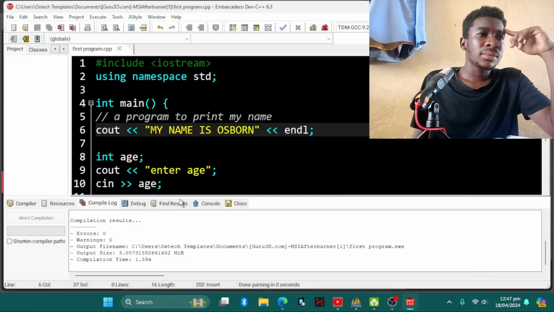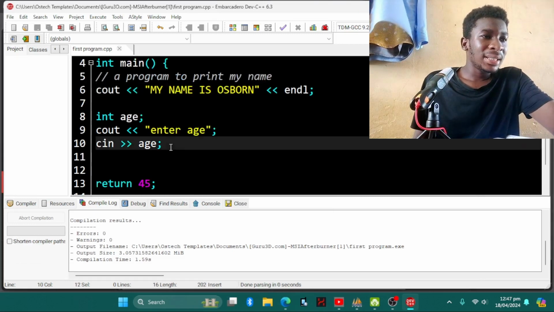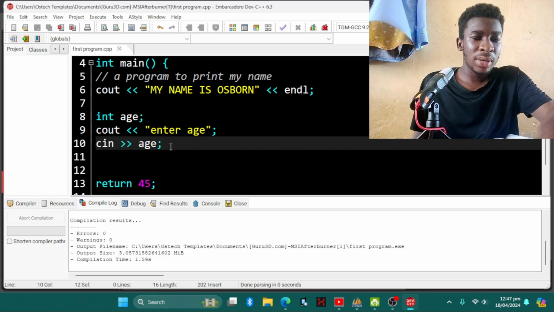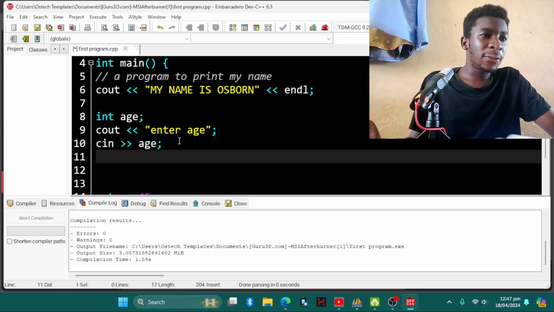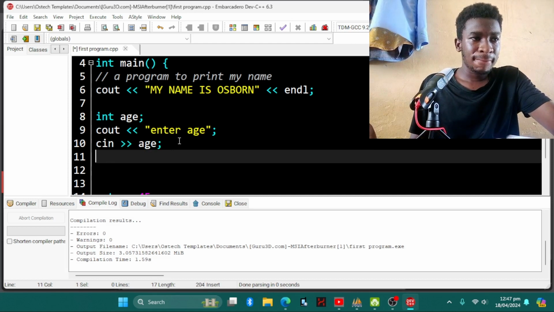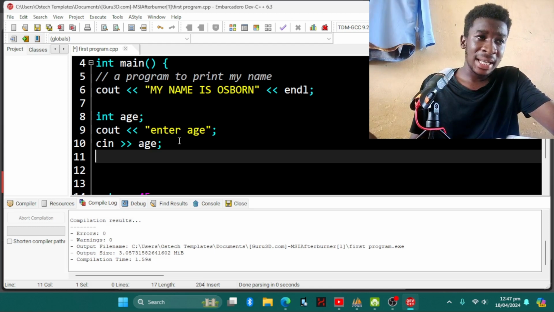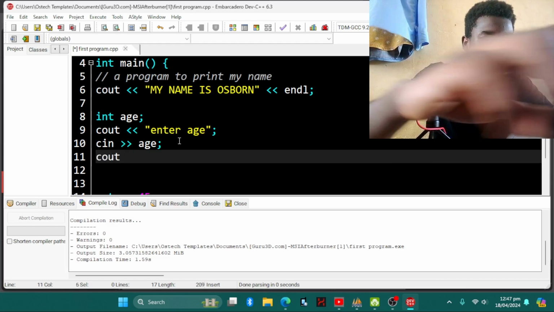So let's come here down there, cin. So that's line 11. So if the age you've entered in line 8 is assigned to the age in line 10, then we can cout age.